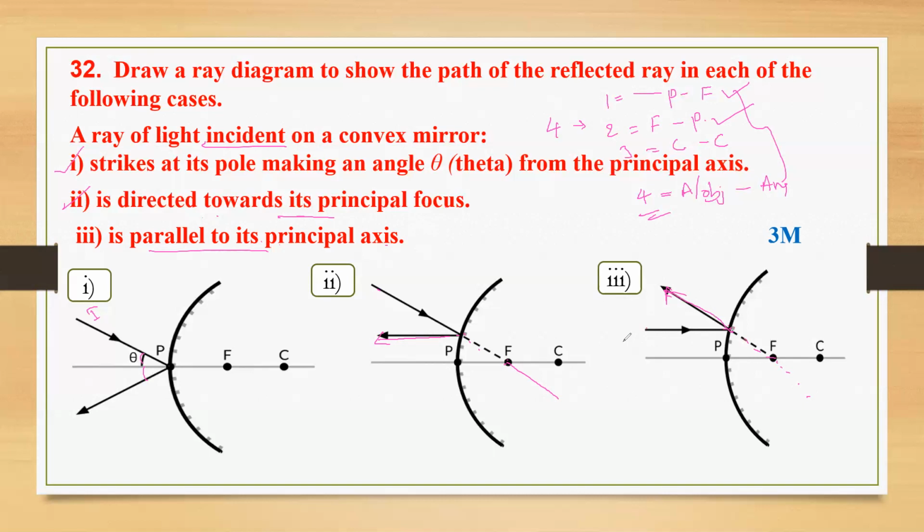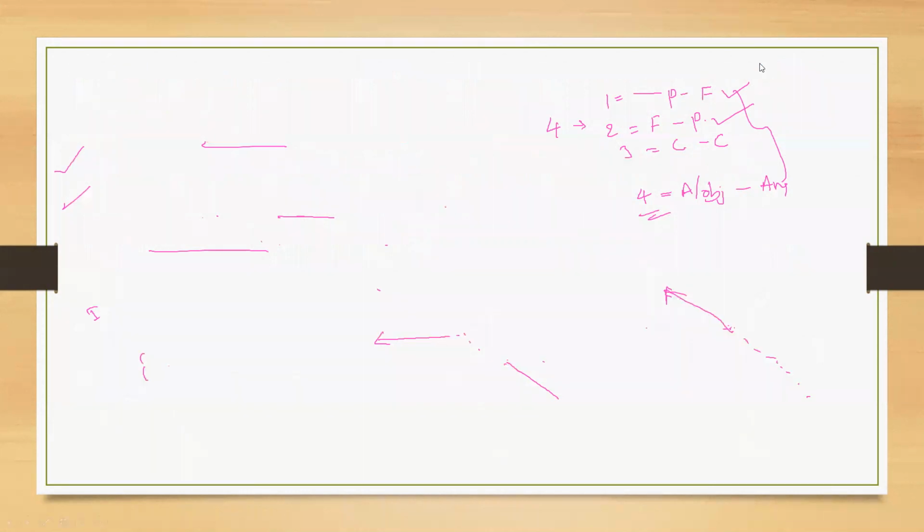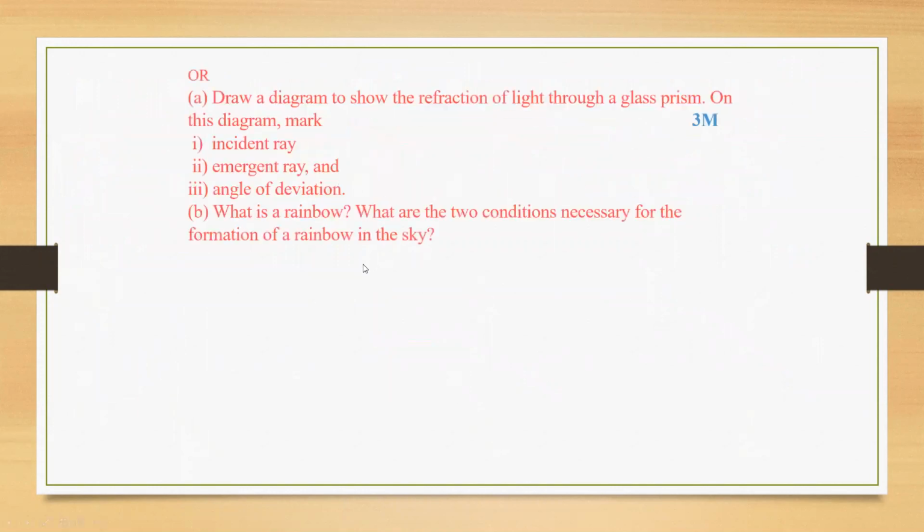Understood? These are the standard rules you have to remember, and it is very easy if they give a question like this. They didn't ask anything like draw how the image will be or what is the nature of the image. Okay, I hope you understood this. We'll move to the other one, which is the internal choice for this question.